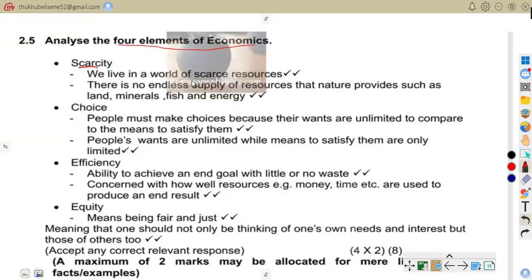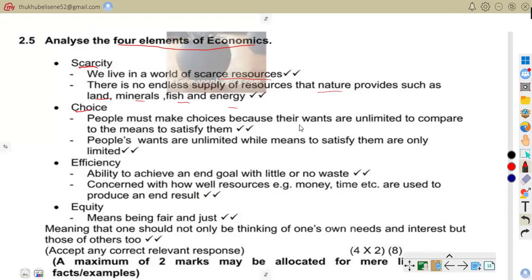Like it says, we live in a world of scarce resources. So there is no endless supply of resources that nature provides, such as land, minerals, fish, and energy. So meaning we're talking about limited resources versus unlimited ones. Then we have choice.